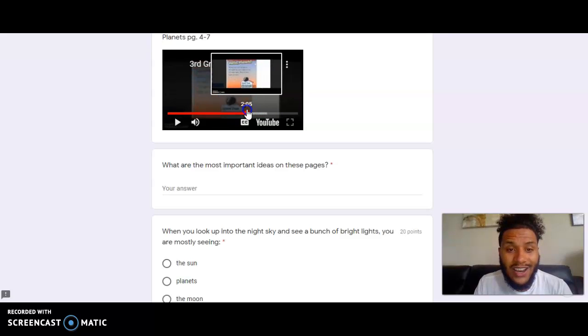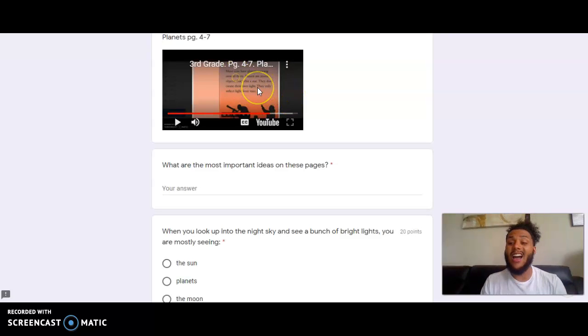And then it goes to the next section, which talks about planets, introducing us to planets and what they look like in the night sky. However, this whole section is talking about stars, and it talks about planets a little bit, but it's mostly talking about stars. And when we look up in the night sky, what we see is stars.